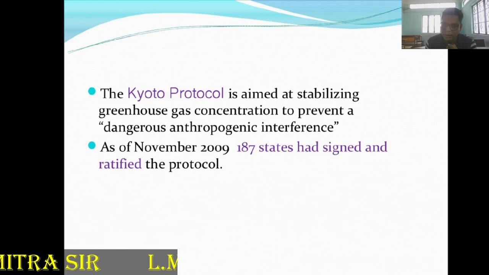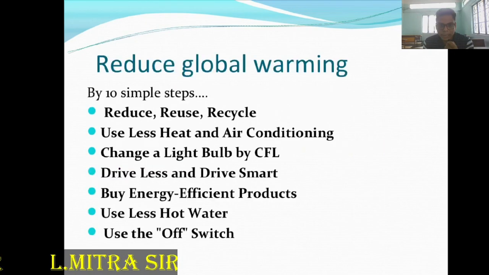To reduce global warming: reduce, reuse, recycle; use less heating and air conditioning; change light bulbs to CFL; drive less and drive smartly; buy energy efficient products; use less hot water and switch off appliances; plant a tree.